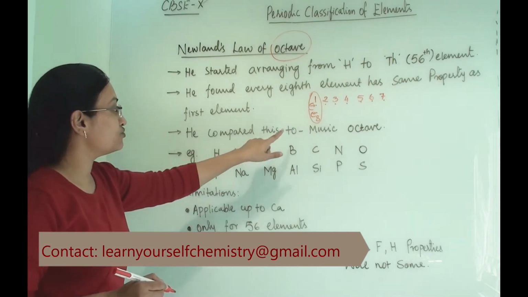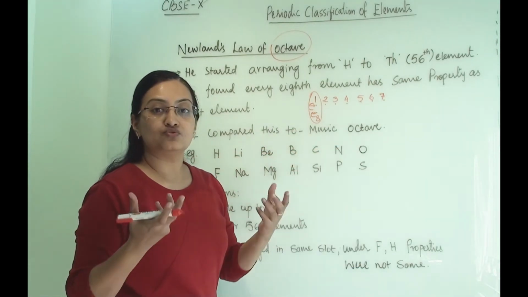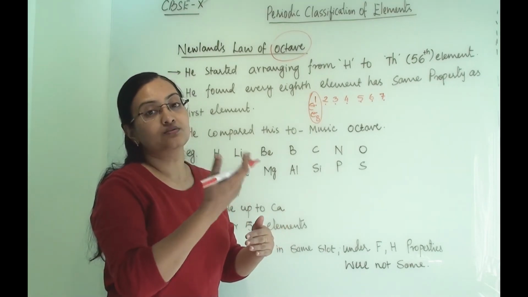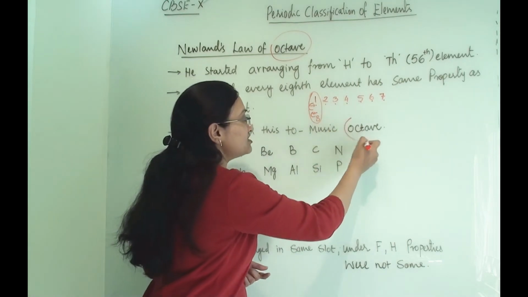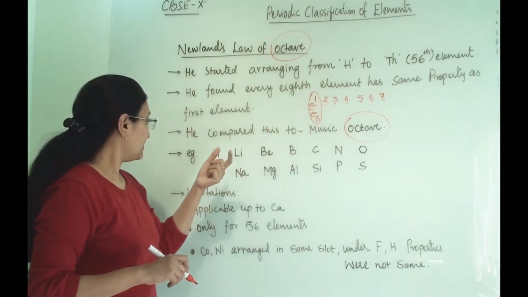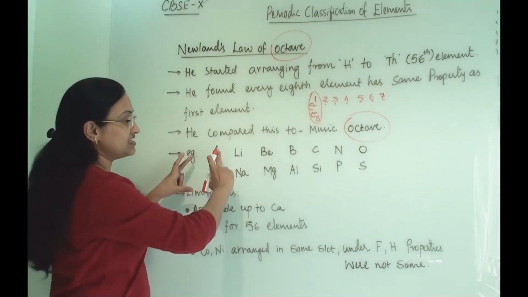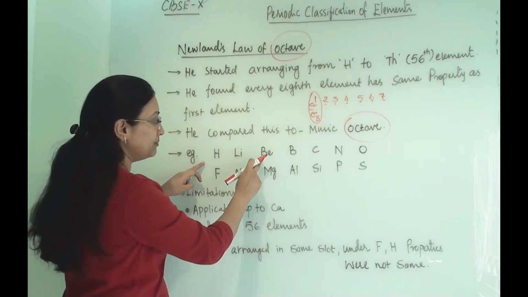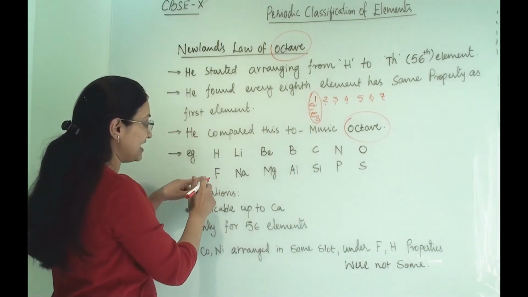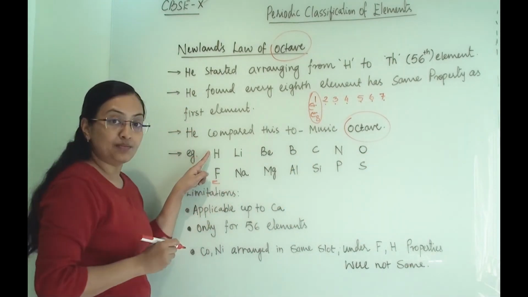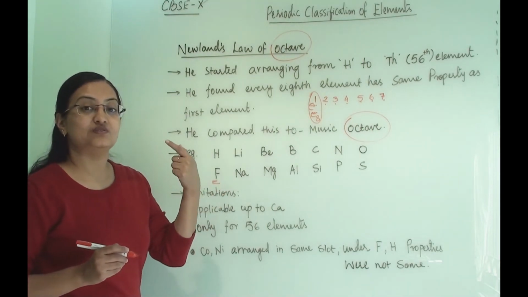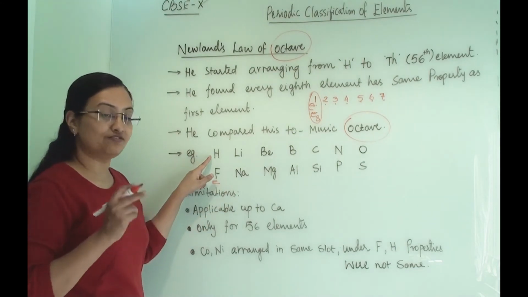He compared this to the musical octave. We know the musical notes sa re ga ma pa dha ni sa, and he compared this with musical notes. That's why this law was known as Newlands' law of octaves. For example, he arranged hydrogen, lithium, beryllium, boron, carbon, nitrogen and oxygen. After that, the 8th element, fluorine, he placed below hydrogen, and he found that the 8th element possesses the same property as the first one.